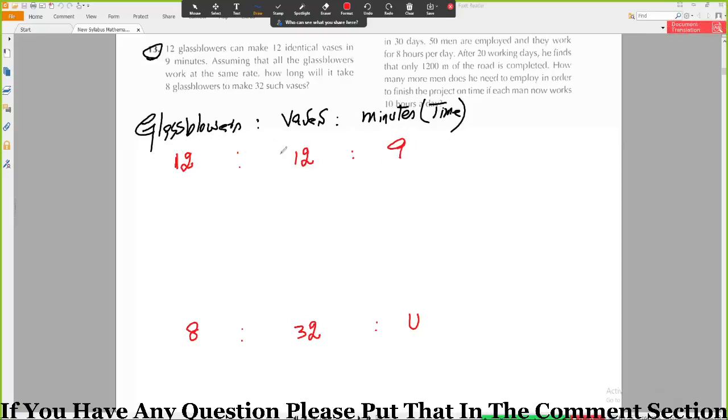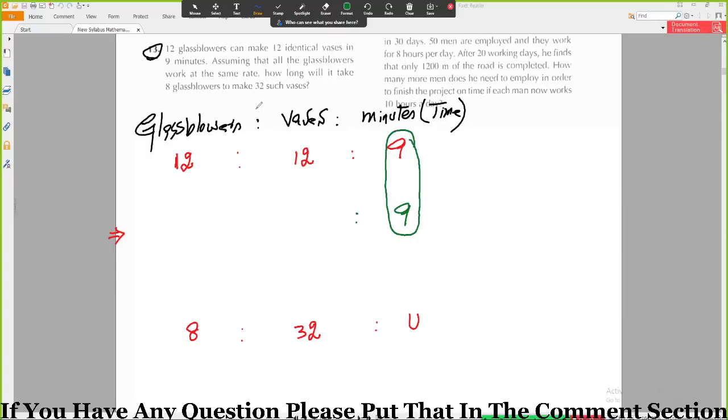Okay, so for this condition, we keep the minutes the same, because it is given to us that all the glass blowers work at the same rate. So here I will write 9. For this condition, this is constant. Now time is constant. I will need to find the relation between glass blowers and vases.